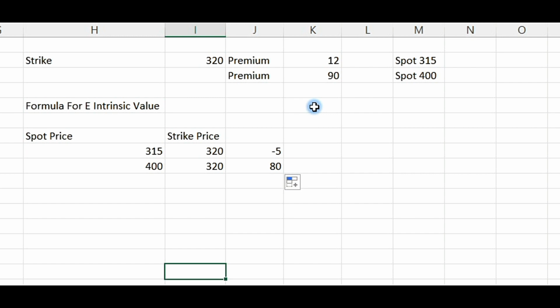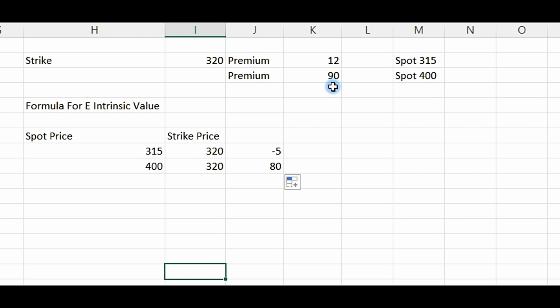When the spot price of the call increased to 400, how much was the intrinsic value? It was 80 as we calculated, and the premium was 90. So extrinsic value will be 90 minus 80, that is 10. So at this time 10 points is the extrinsic value of this call and 80 points is the intrinsic value.